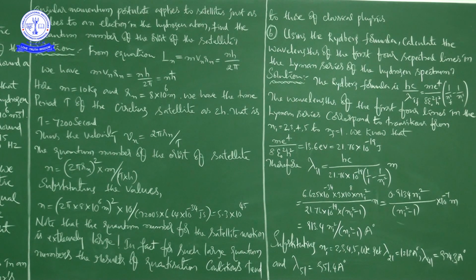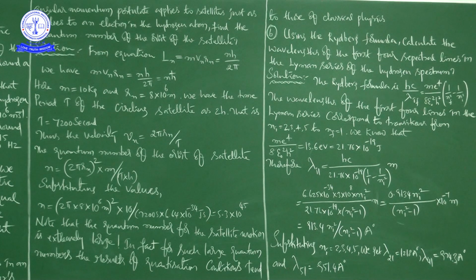If you convert into joules, 1 electron volt is equal to 1.6 into 10 to the power of minus 19 joules, so you will get 21.76 into 10 to the power of minus 19 joules. This is the value of m e to the power of 4 by 8 epsilon naught square h square.